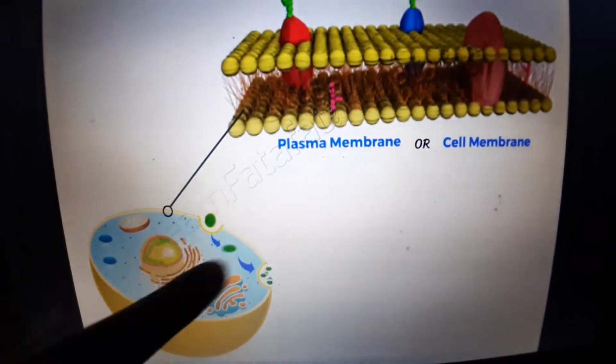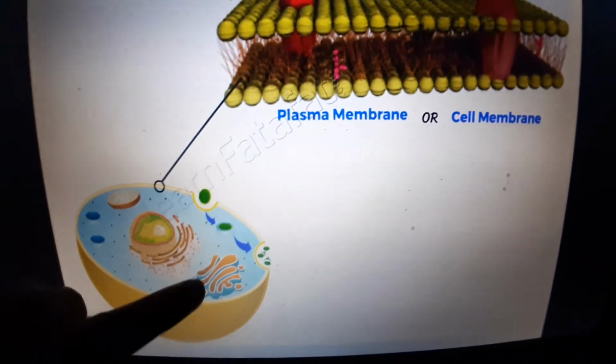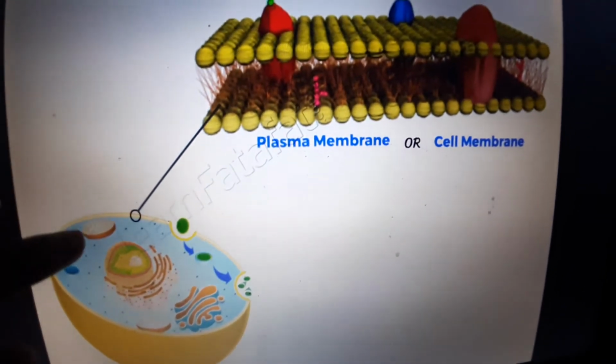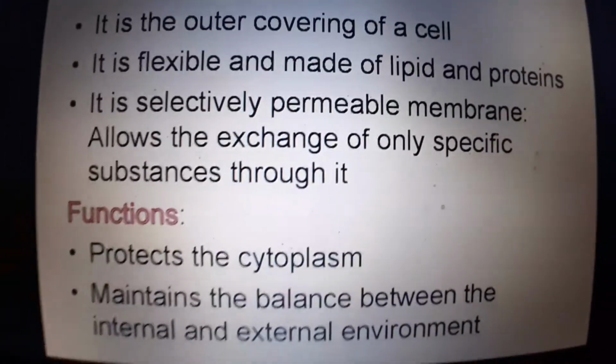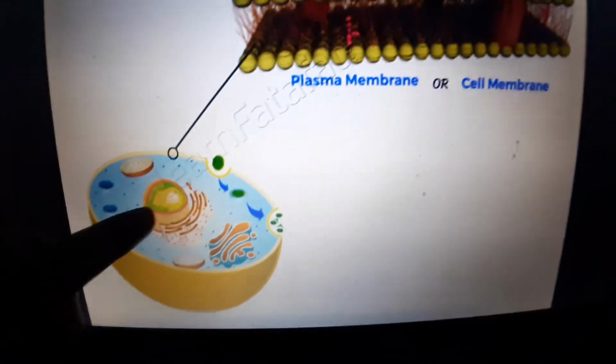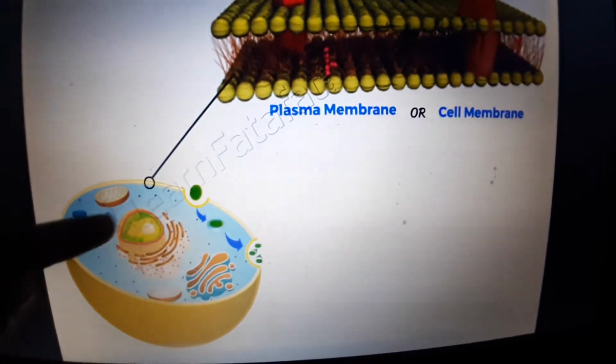So, it protects the cell. What is the function of a cell membrane now? It protects the cell and it clearly helps in balancing the internal and the external environment. The cell has an internal environment, which is the environment inside the cell.